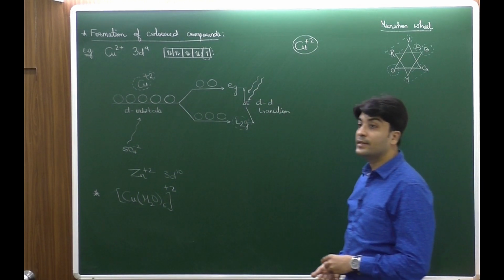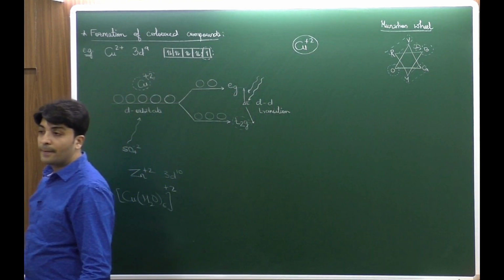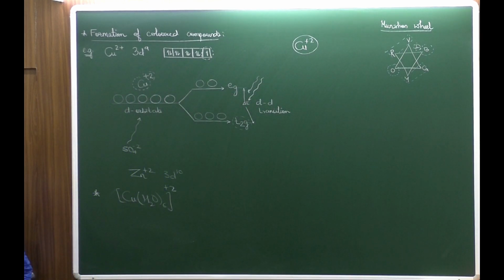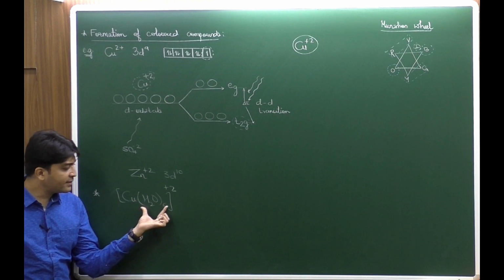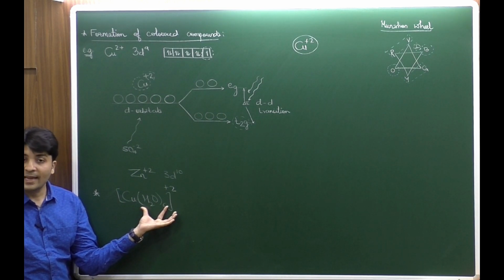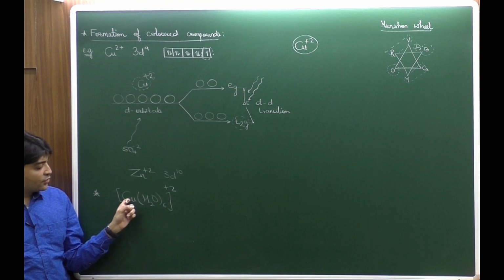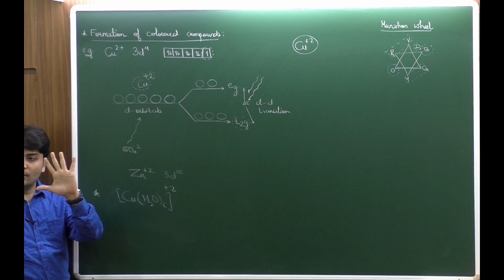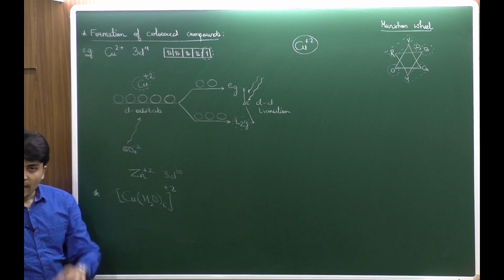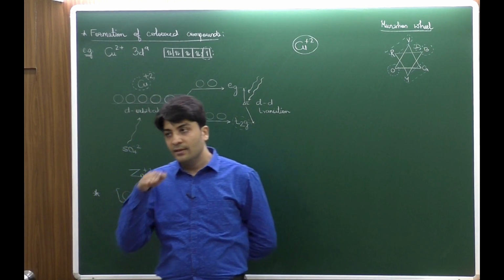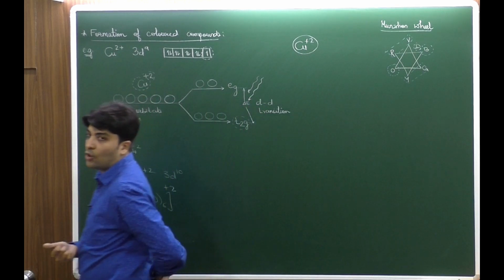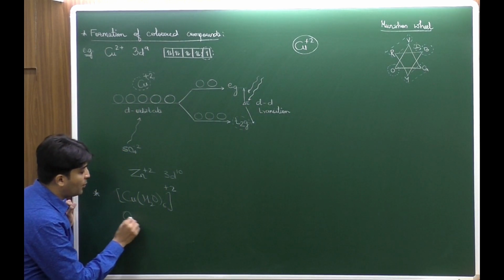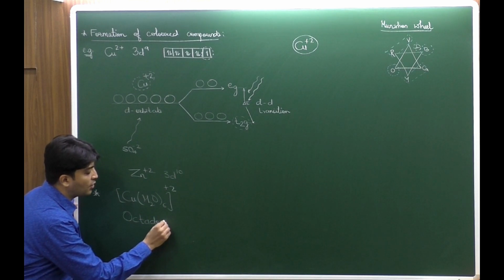Perfect. sp3d2. Octahedral, 6. Copper is bonding with the 6 water ligands, which we call aqua ligands. So 6 aqua ligands means the hybridization will be sp3d2. With copper in the plane, there will be 4 H2O in the plane, 1 up and 1 down, meaning it will have octahedral geometry. So the hydrated copper has octahedral geometry.